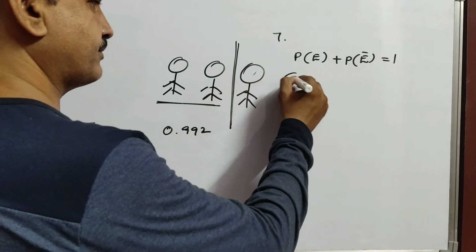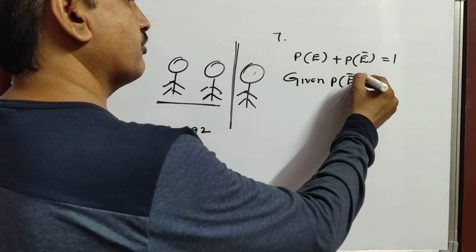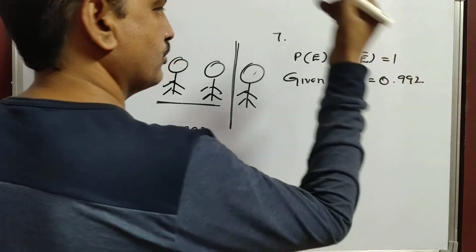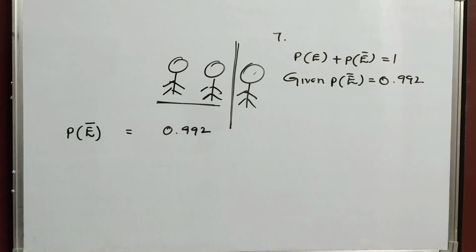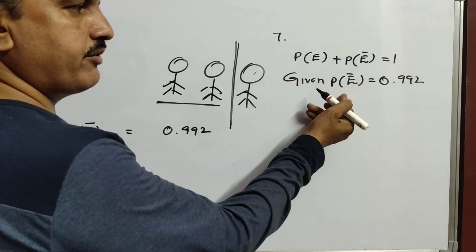Given P of E dash equals 0.992. Now the question is asking the probability that two students have the same birthday, whereas this one is not having the same birthday.